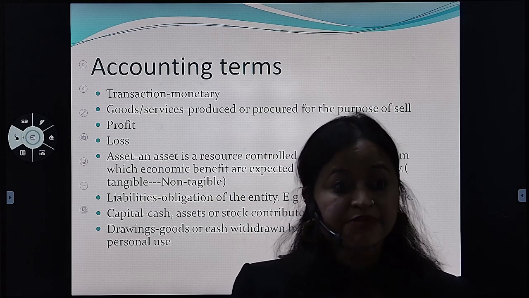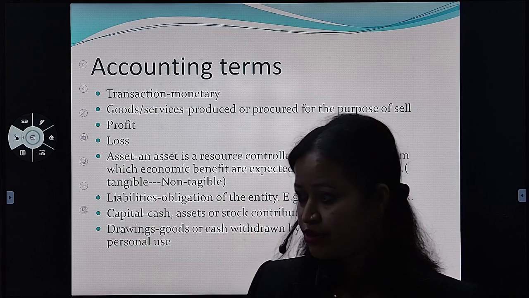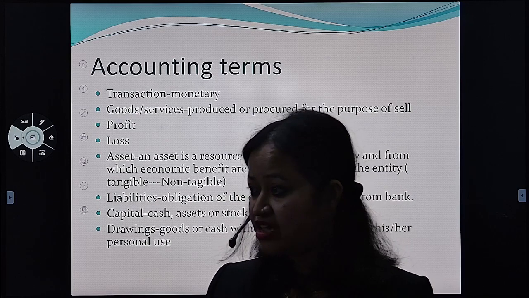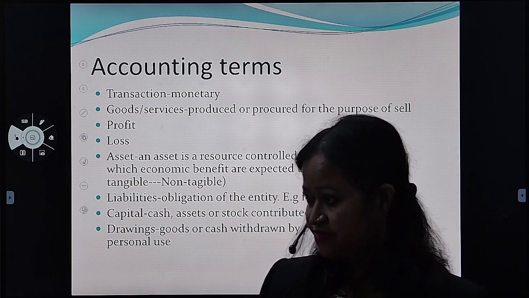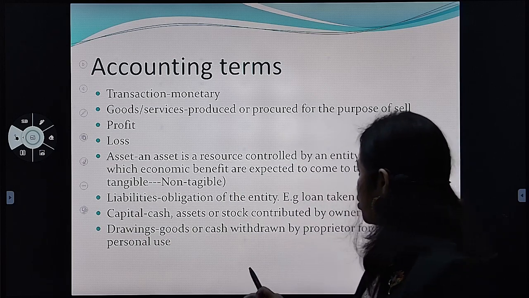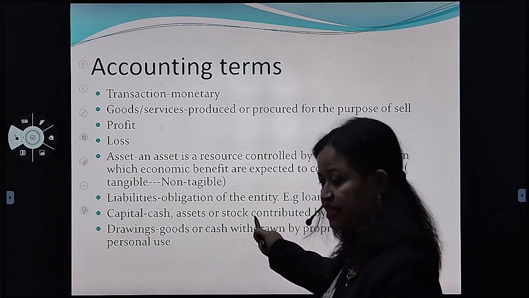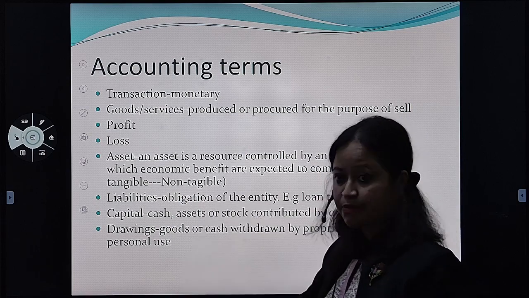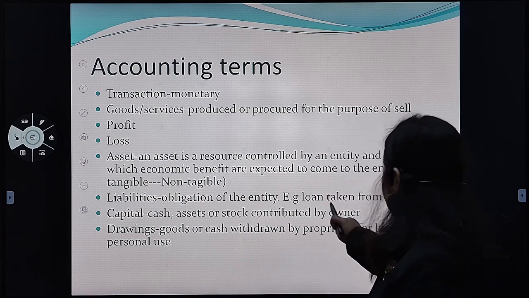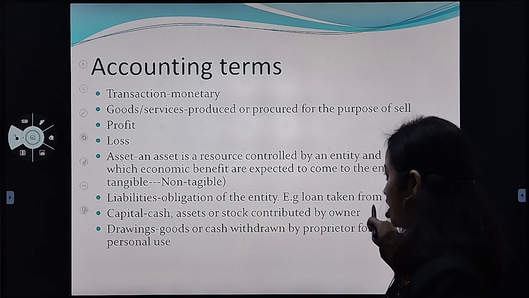So I have taken something from you and I have to return it back to you. So that is what liability is all about. Because you are liable to pay. I have taken and I am liable to pay. So that is liability. Fine? Clear? Okay. So liability is what? Obligation of the entity. Entity means firm. It is the obligation of the entity that they have to pay it back. So an example is a loan taken from a bank. So that is your liability.